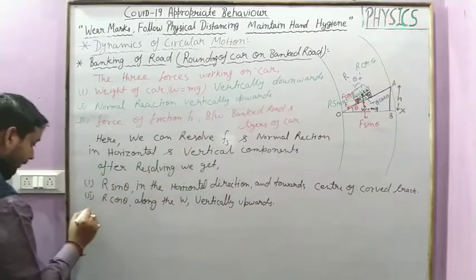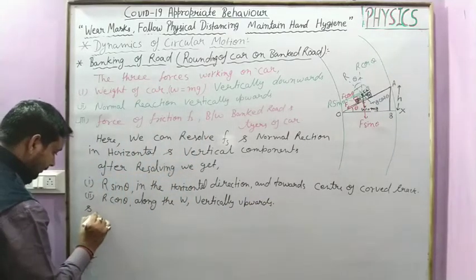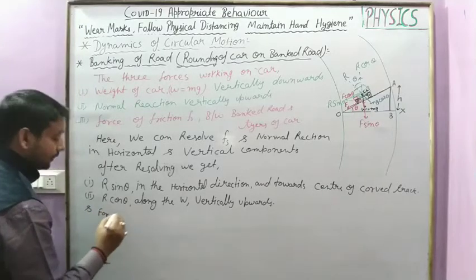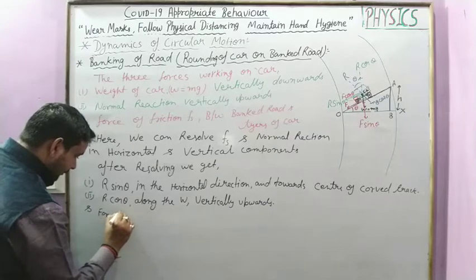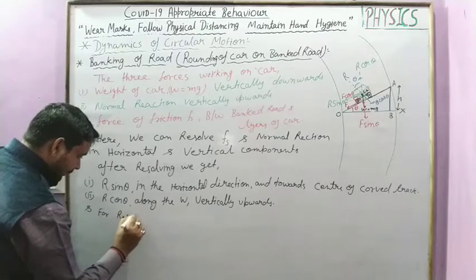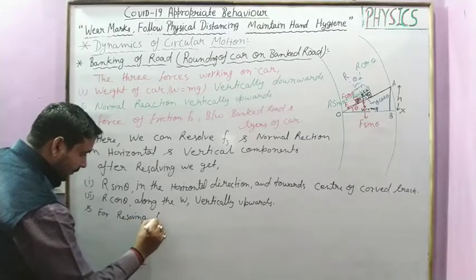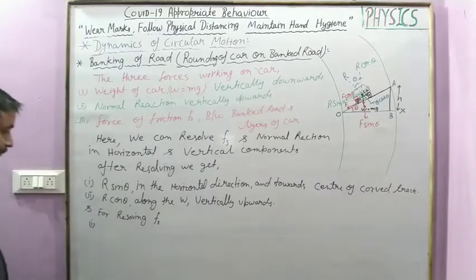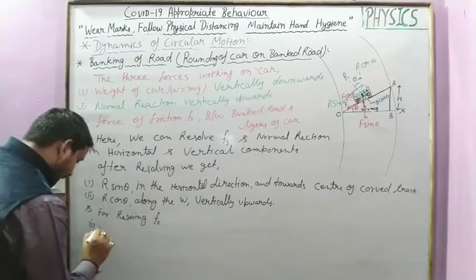Okay, and for resolving the force of friction, we get first F cos theta.